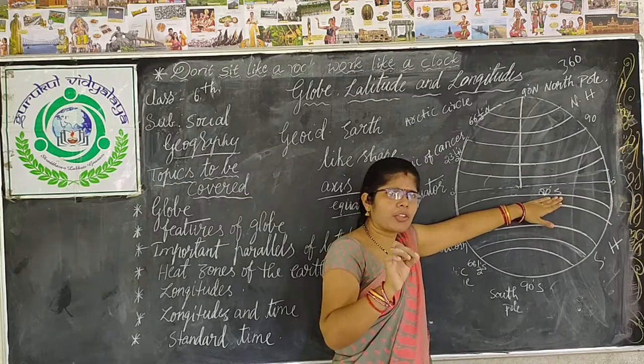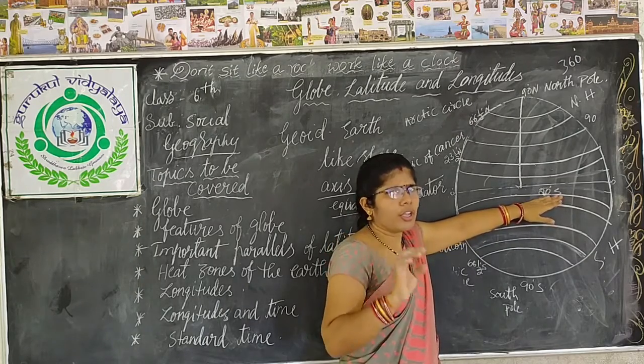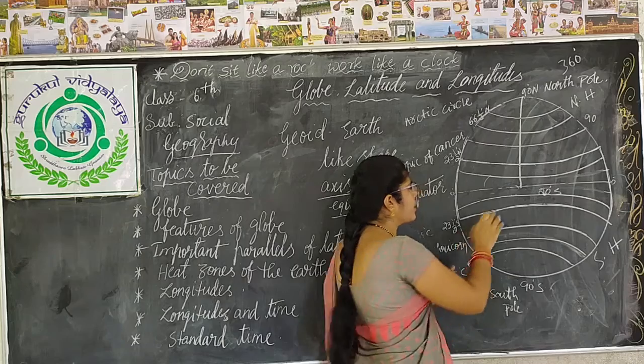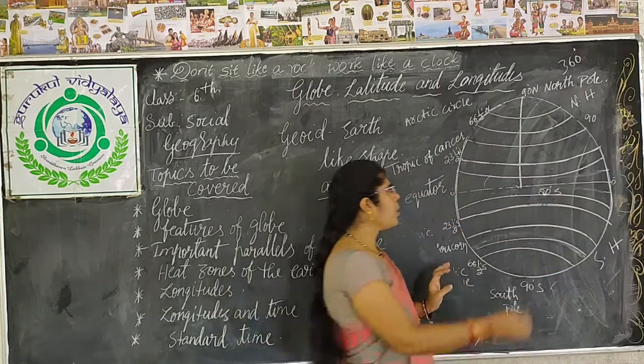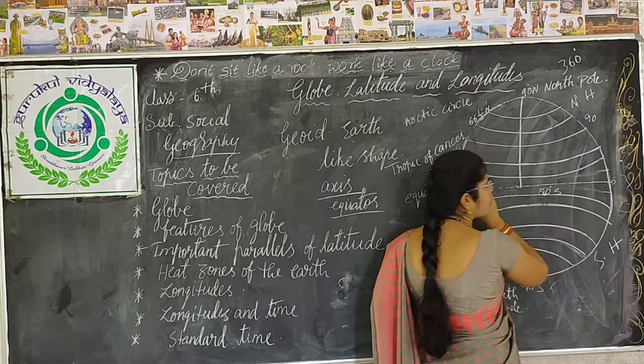Tonga is in the Pacific Ocean and Mauritius is in the Indian Ocean. These two islands are located at 20 degrees south latitude.